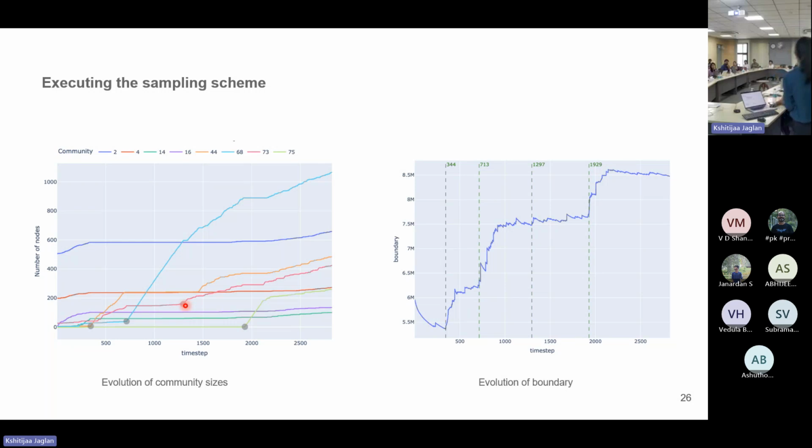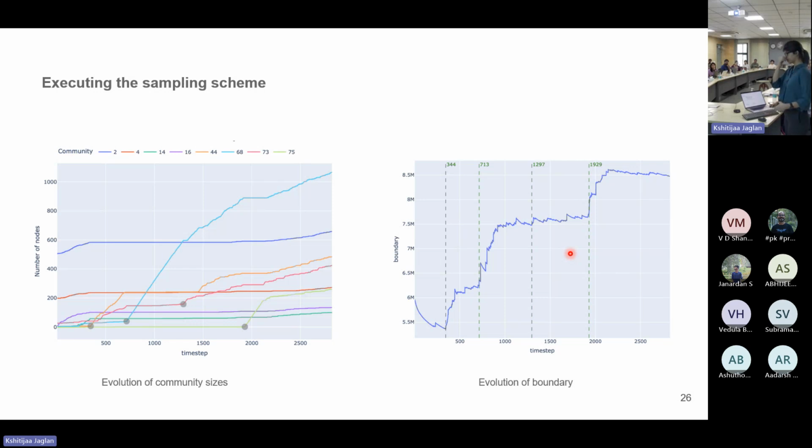We can't really distinguish these points from noise. That's why it's important to look at points like 344, 713, and 1929, where we see a sharp increase in boundary and can mark that this is where a community started being sampled.